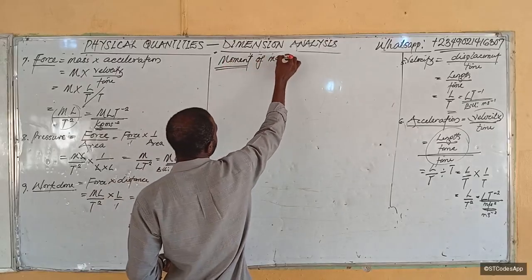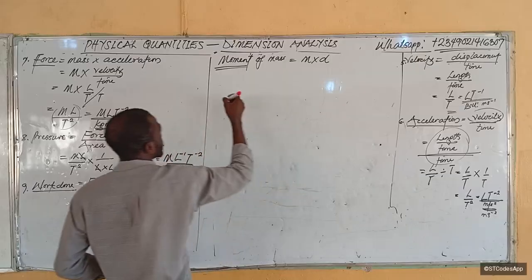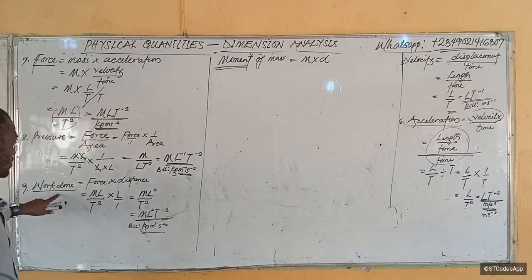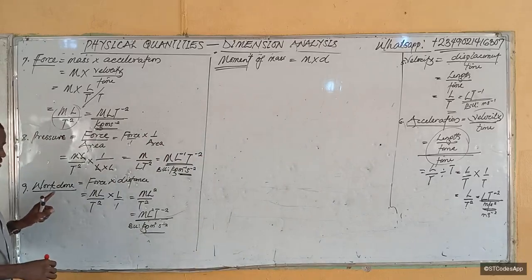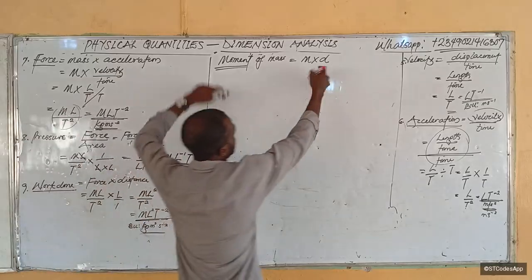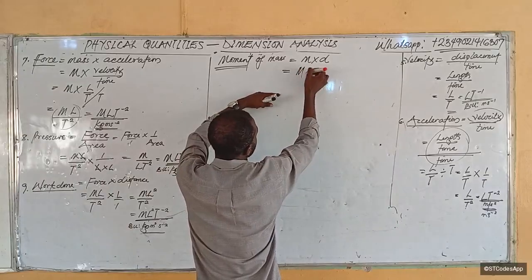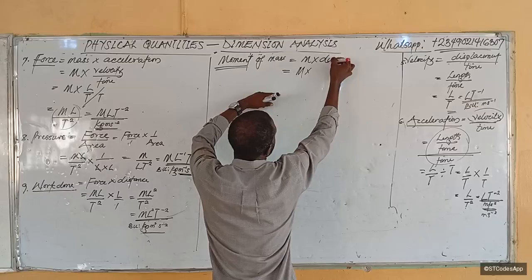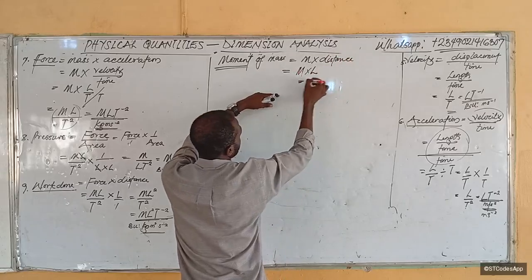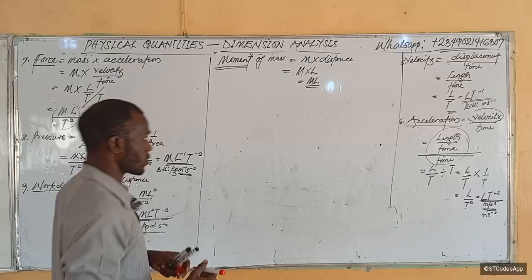If it's moment of mass, it's simply mass times distance. If it's moment of force, it will be force times distance. So moment of force has the same dimension as work done, right? Moment of mass, we have what? Mass, which is m, times distance. What's distance? L, right? ml. So this becomes ml. Is that clear? All right.